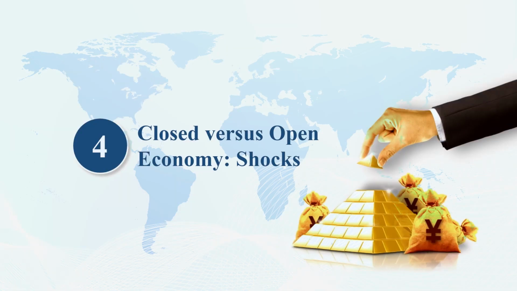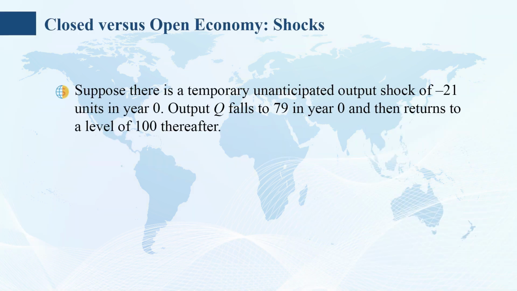4. Closed versus open economy, shocks. The smooth path for the closed economy cannot be maintained if it observes shocks to output. Suppose there is a temporary and anticipated output shock of minus 21 units in year 0.